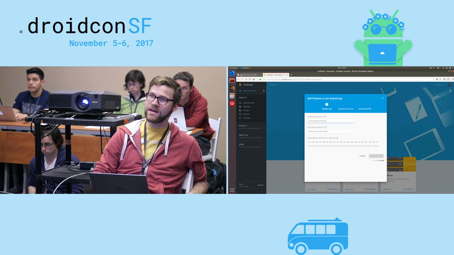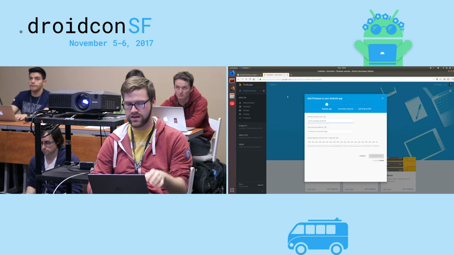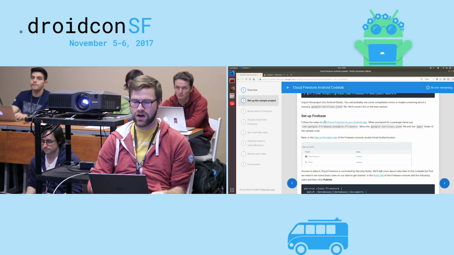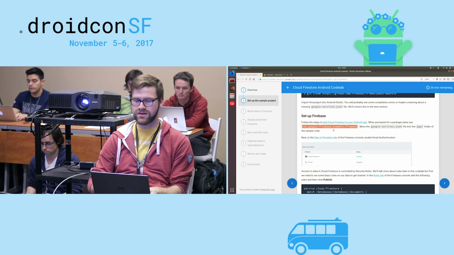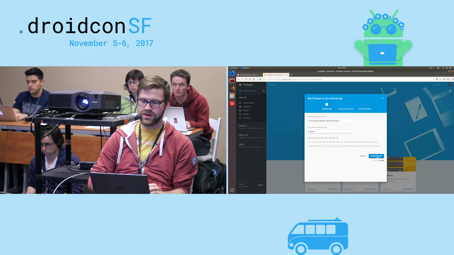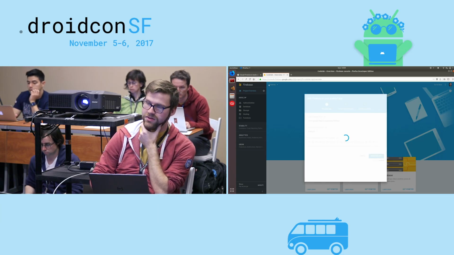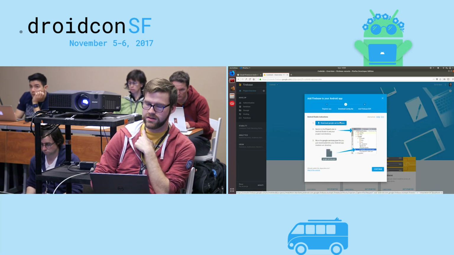Some of this is only needed if we're shipping this app, which we're not. So like the SHA-1, that's not important. Some other things like that aren't important. All we need to do is fill in our project name, which is already set in the Codelab as com.google.firebase.examples.fireeats. So paste that in. We'll call it Fireeats. Then we'll hit register app. This will download that google-services.json file. I believe it'll do it automatically, but I'll hit the button.